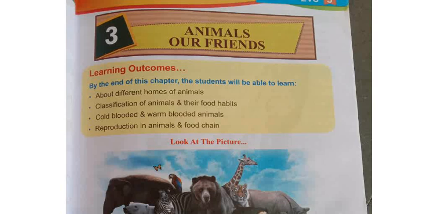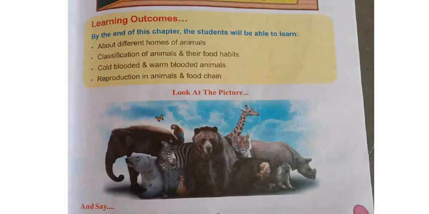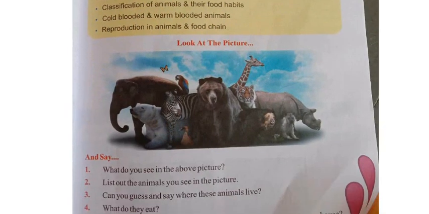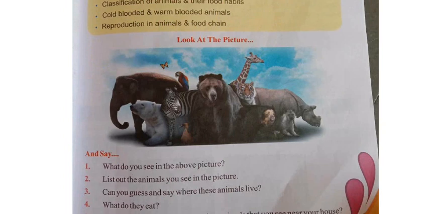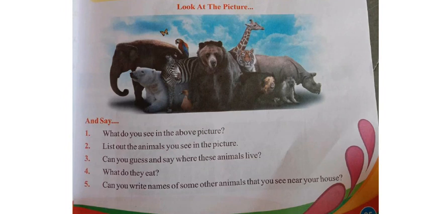Before starting the lesson, there are some pictures here. I am zooming in, wait. See here, what are these pictures? All different types of animals are there, birds and butterflies, all are there. What do you see in the above picture? They are asking you to list out the animals you see in the picture. Say what all the different types of animals are.